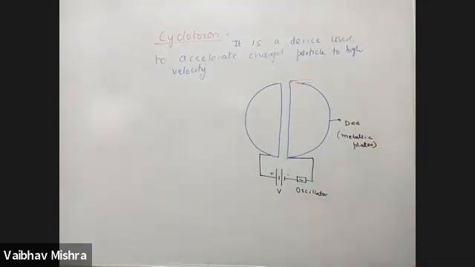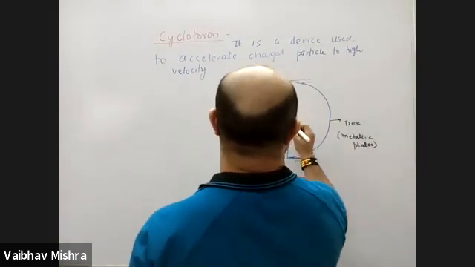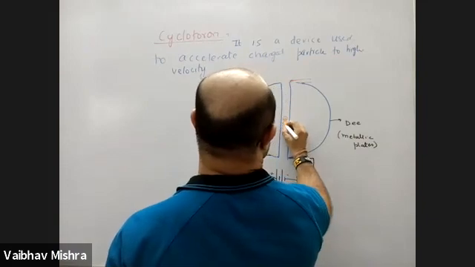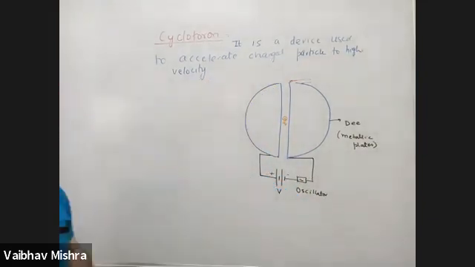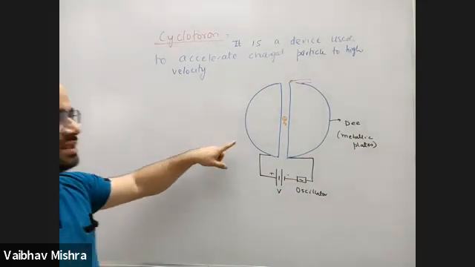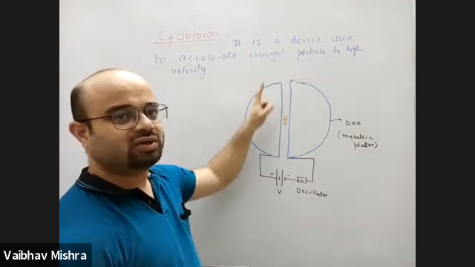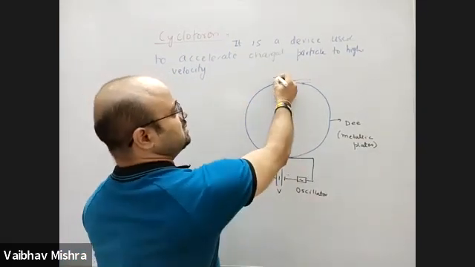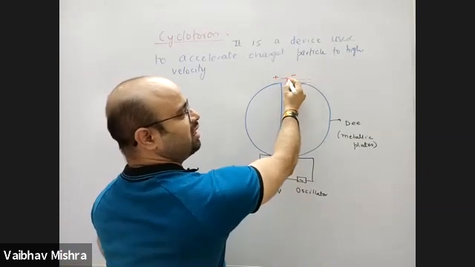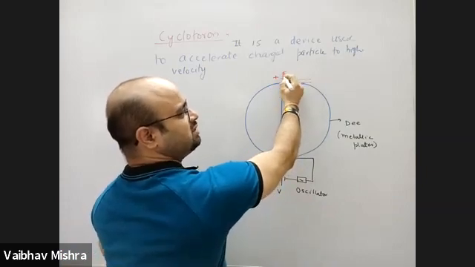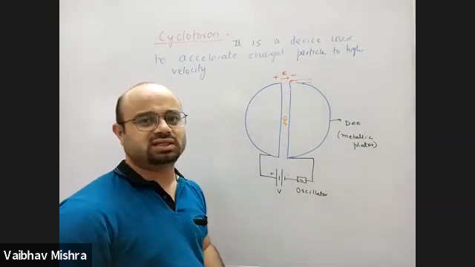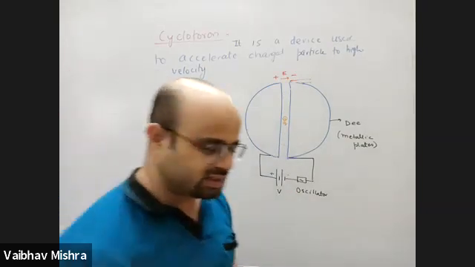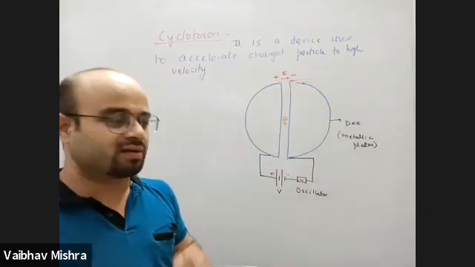The particle which has to be accelerated is kept at the center. Let's say some positively charged particle is kept at the center of the cyclotron device. Since this is a metal, the potential everywhere on it will be the same, and it will be seen as the positive potential of the battery terminal. So this is high potential, this is low potential. From high to low, an electric field will be established in the gap. And this electric field is going to be very strong.